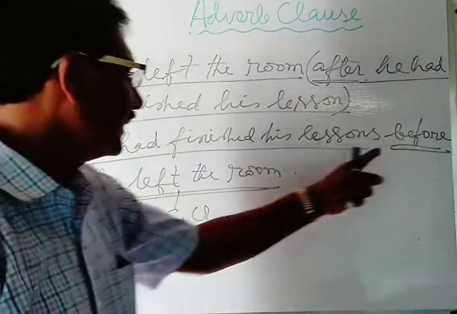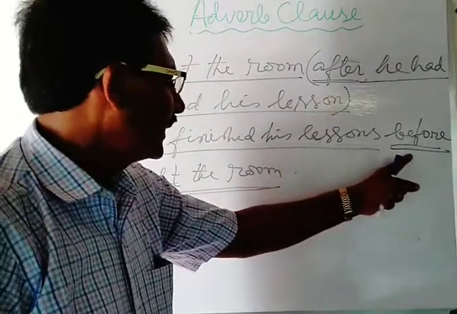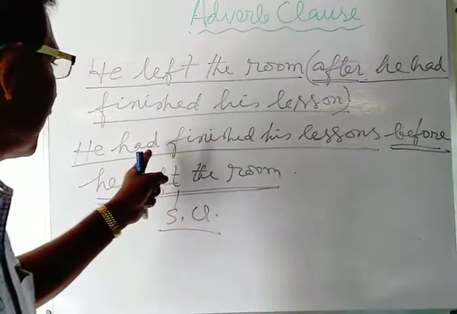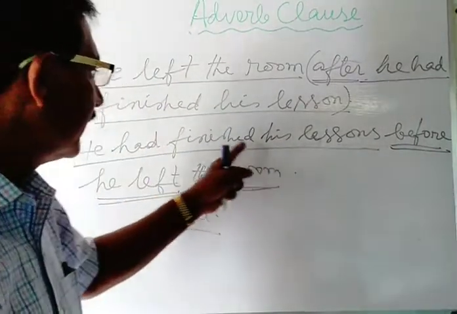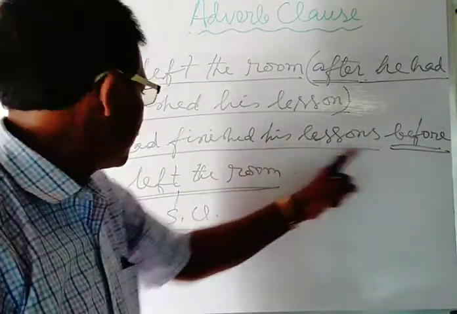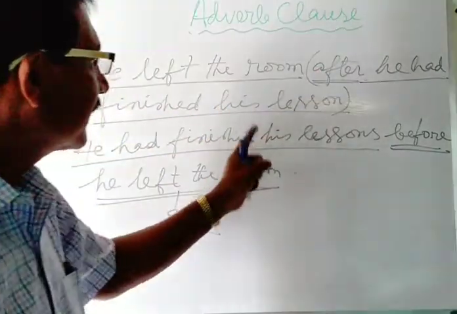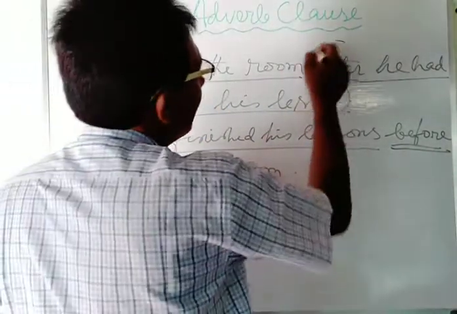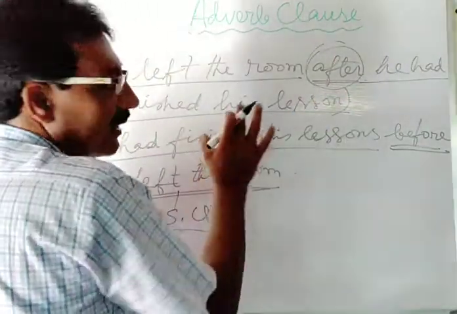And here before is used. Now see, before is the word which takes the past perfect formation in this way: he had finished his lessons. This is the first action done by him. He had finished his lessons before he left the room, or he left the room after he had finished his lessons. If you use after, you will have to use the past perfect formation just after it.